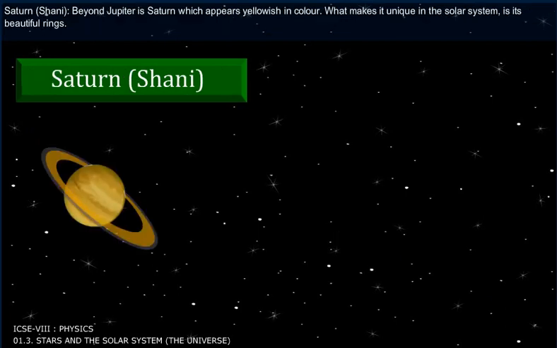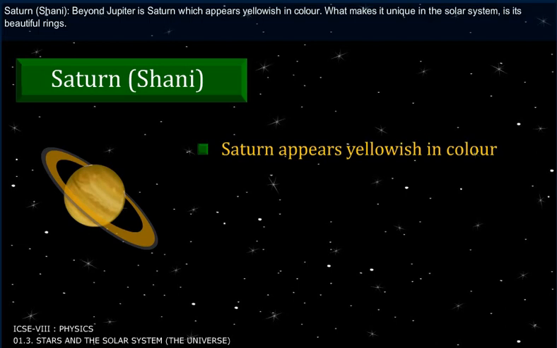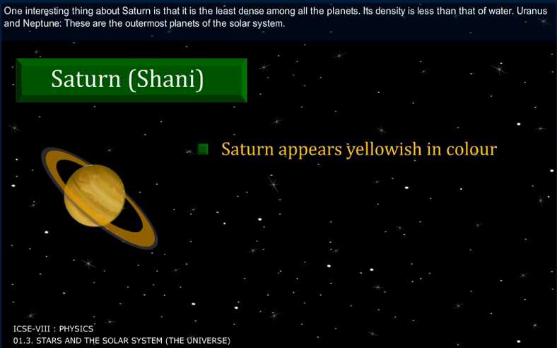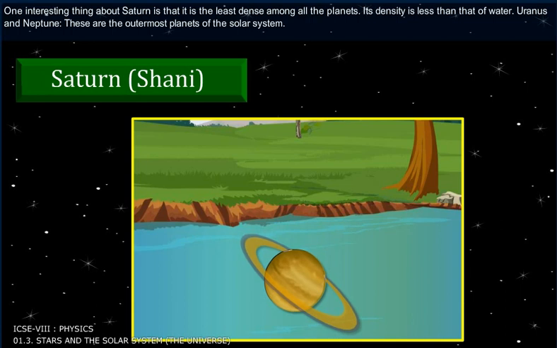Saturn, Shani. Beyond Jupiter is Saturn, which appears yellowish in color. What makes it unique in the solar system is its beautiful rings. These rings are not visible with the naked eye. You can observe them with a small telescope. Saturn also has a large number of satellites. One interesting thing about Saturn is that it is the least dense among all the planets. Its density is less than that of water.